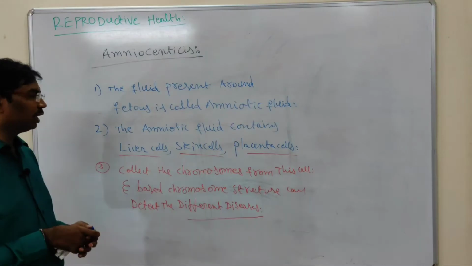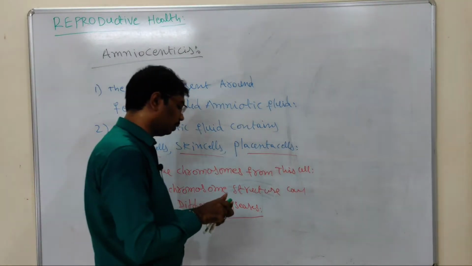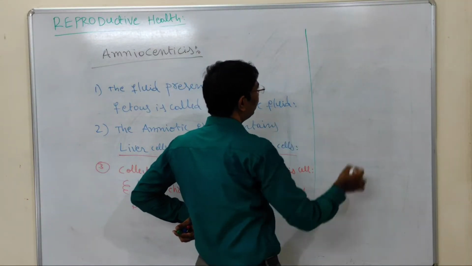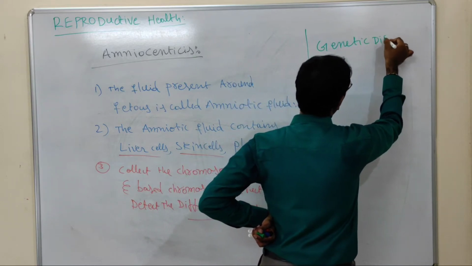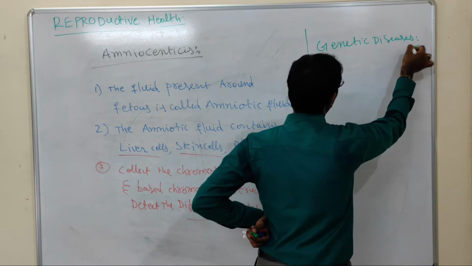What kind of diseases can we detect with the help of the amniotic fluid? Genetic diseases.